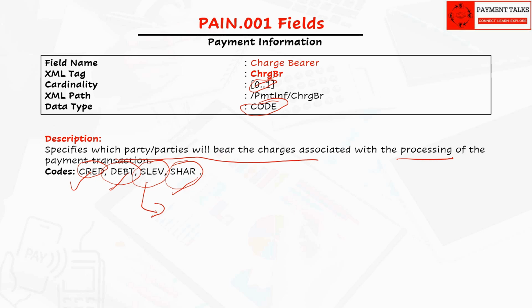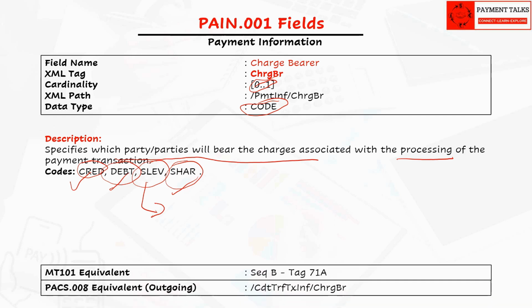Coming to code SLEV, this code means the charges are to be applied according to the service level rules. For example, if the service level is SEPA, the charges are shared. As mentioned, the usage guidelines define which values are allowed in particular schemes. The MT101 equivalent field is sequence B, tag 71A. In Pacs.008, the field is of the same name.